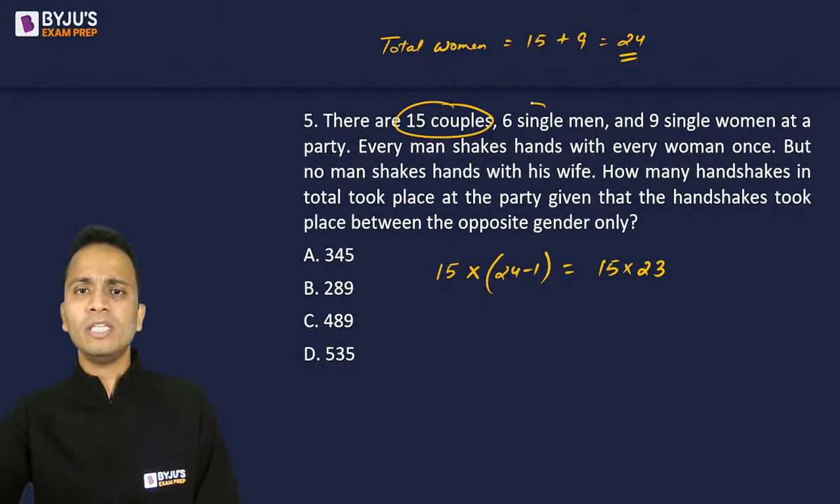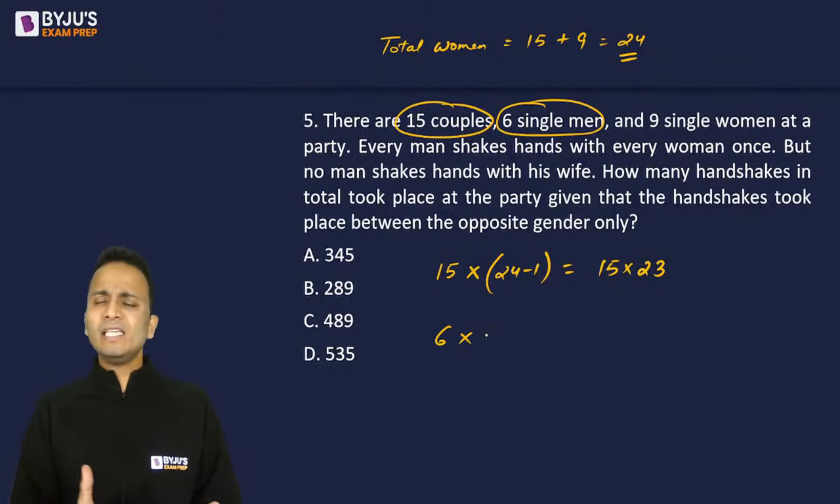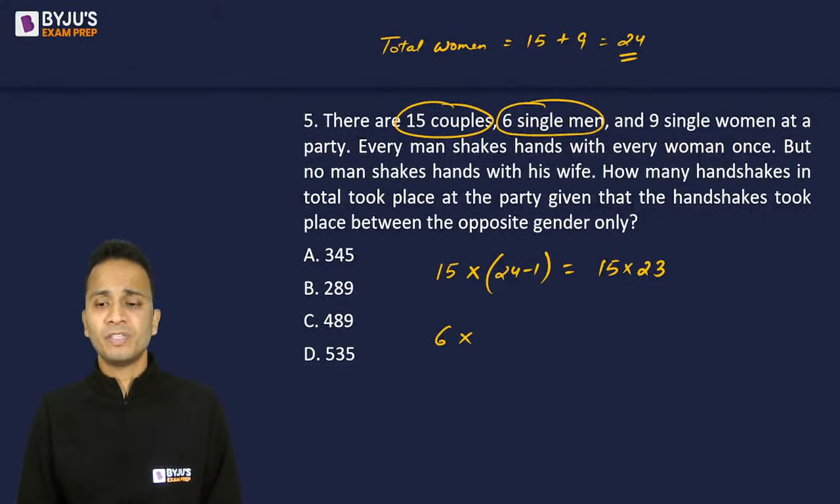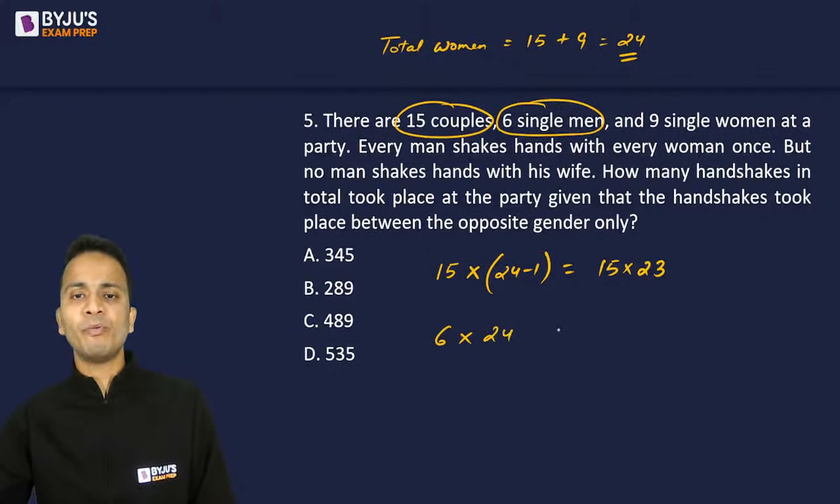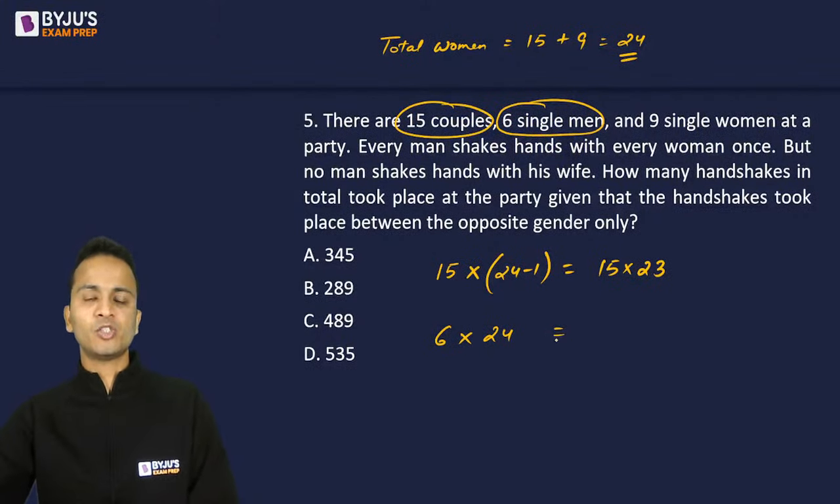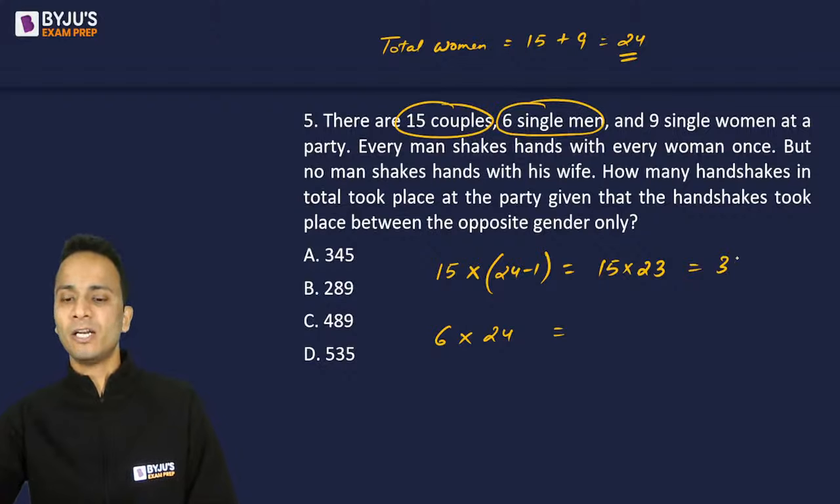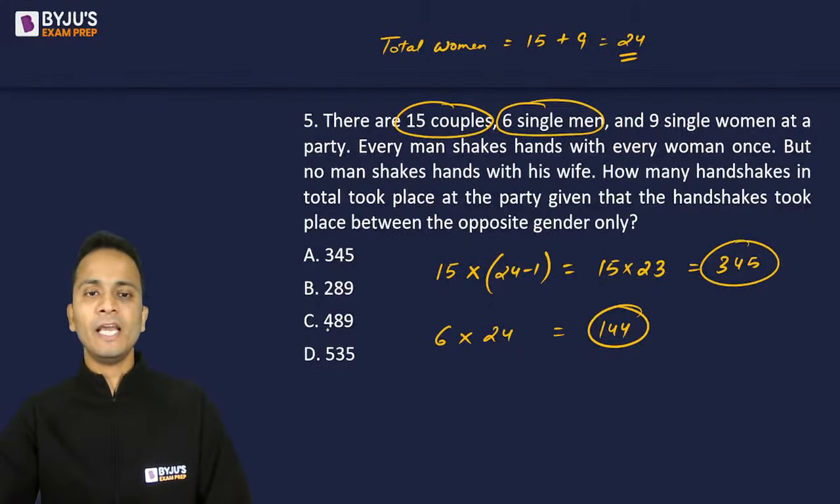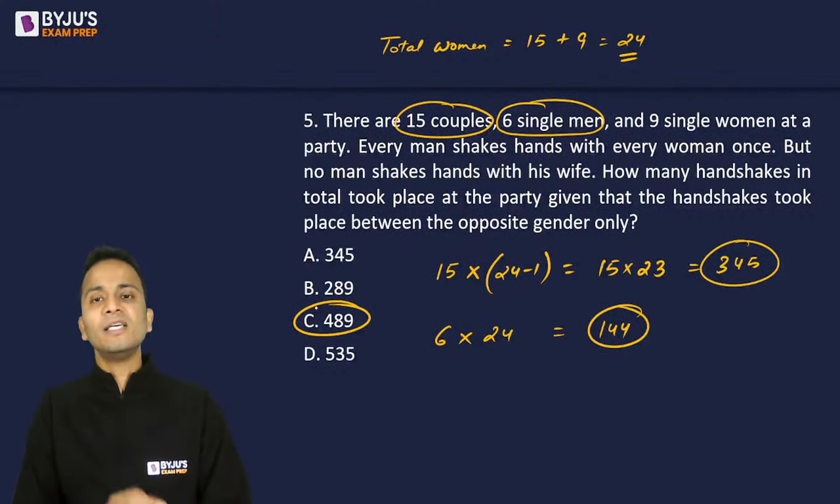Now let us talk about these unmarried men. So there are 6 unmarried men. Now these 6 unmarried men will shake hands with every woman because they don't have a wife. So all these 24 women will shake hands with these 6 unmarried men. So the number of handshakes will be 6 into 24 for these single men. So let's add these, 230 and 115, 345. And this is 144. Let's add these two numbers, that will give you the final answer. So 489, which is option C, is the correct answer.